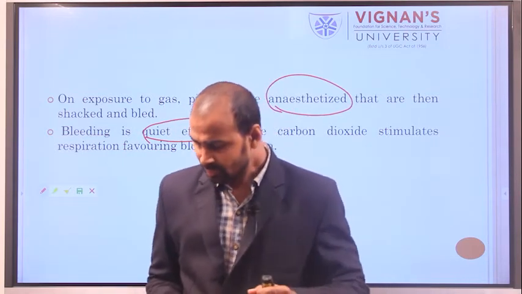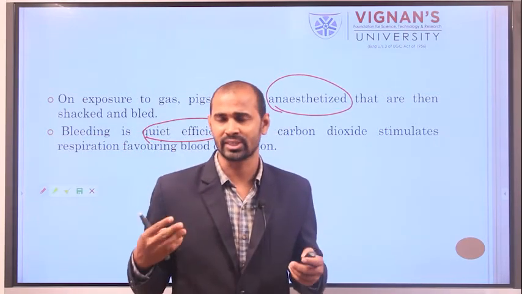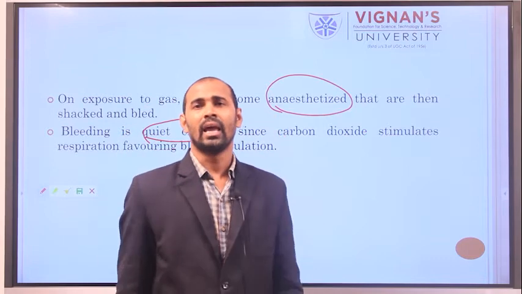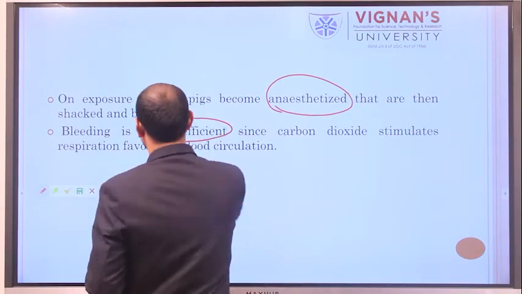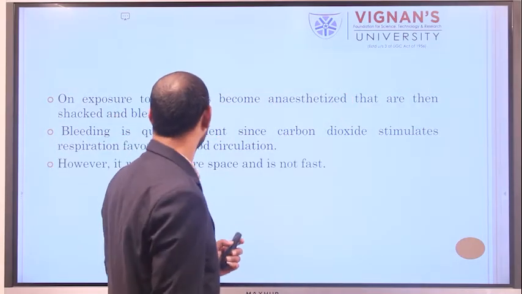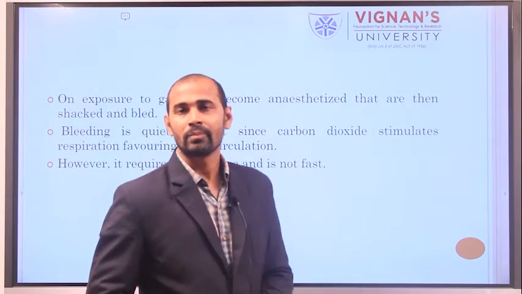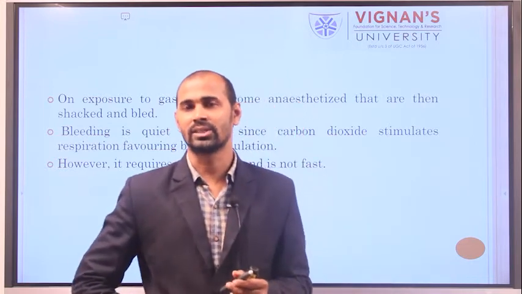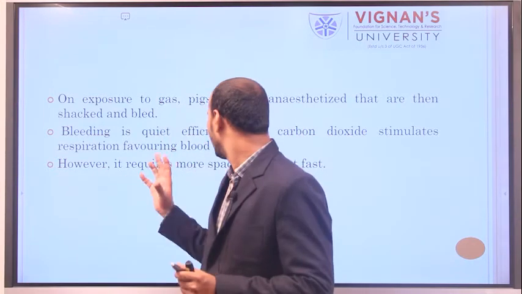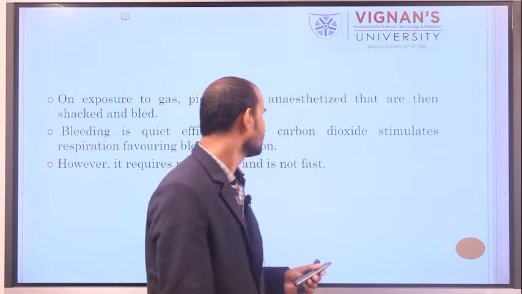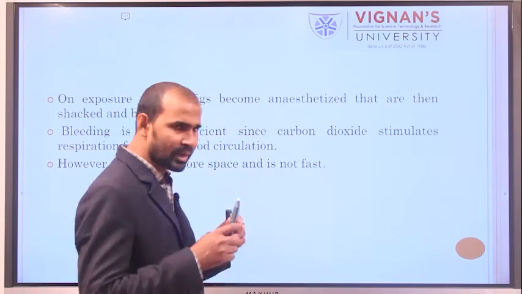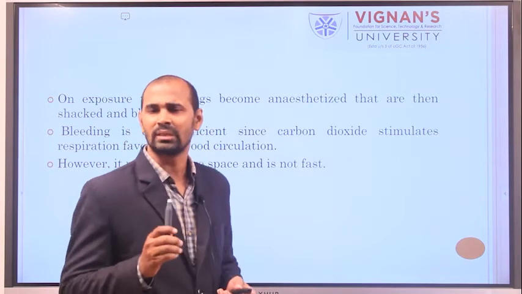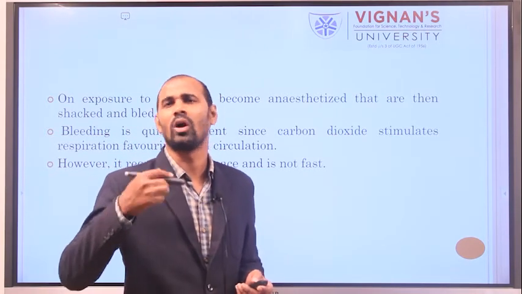So when you use carbon dioxide gas for stunning, it helps proper blood circulation. However, carbon dioxide stunning requires very little space, and sometimes it takes a longer time also.